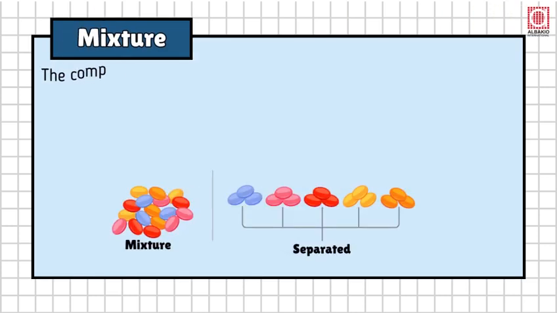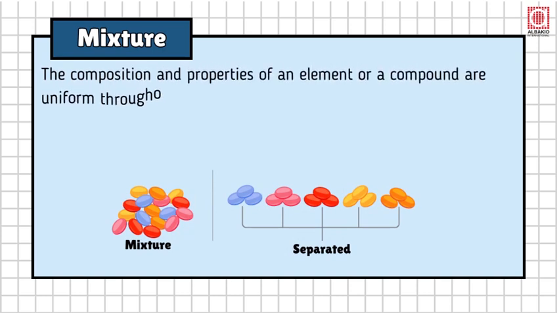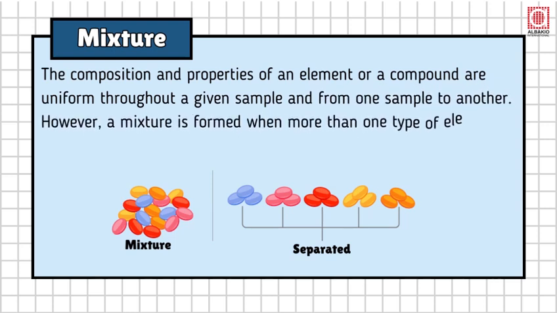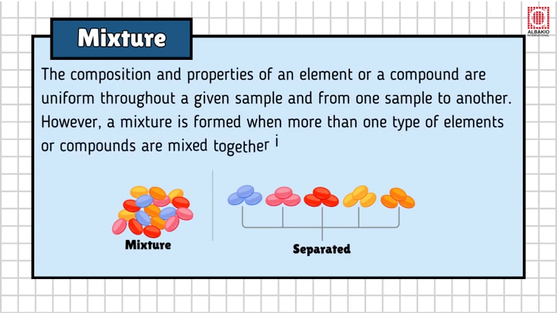Mixture. The composition and properties of an element or a compound are uniform throughout a given sample and from one sample to another. However, a mixture is formed when more than one type of element or compound is mixed together in any ratio.